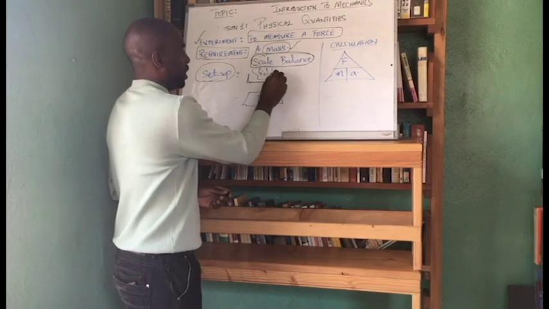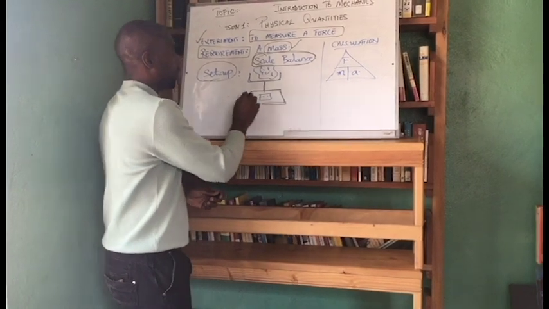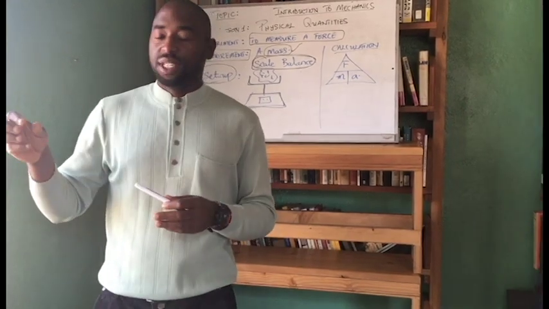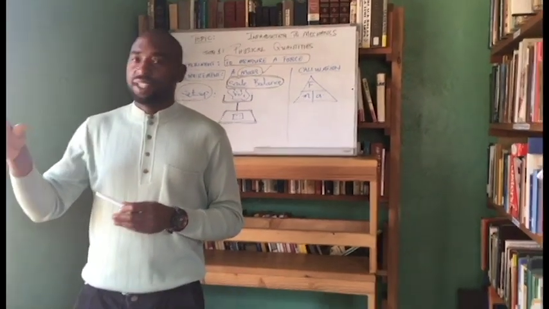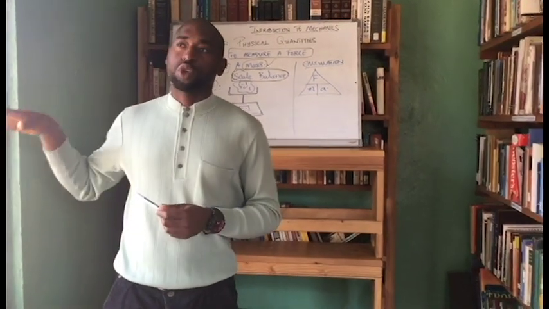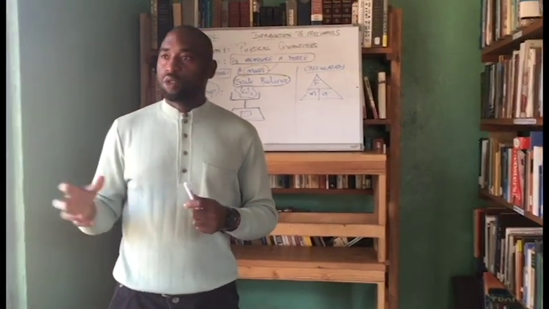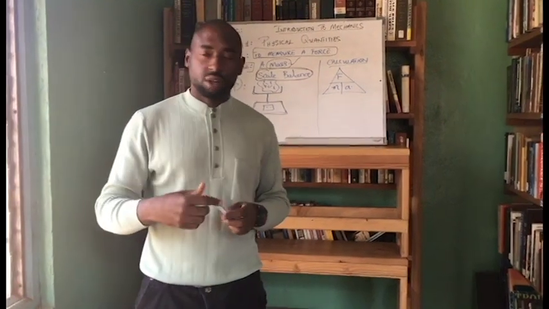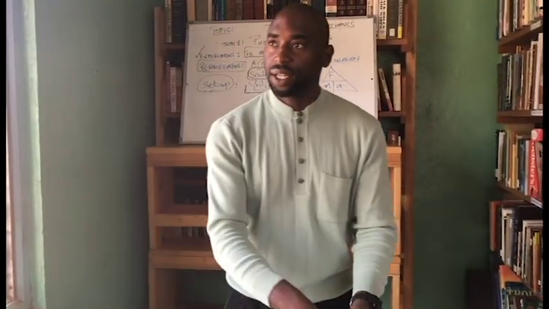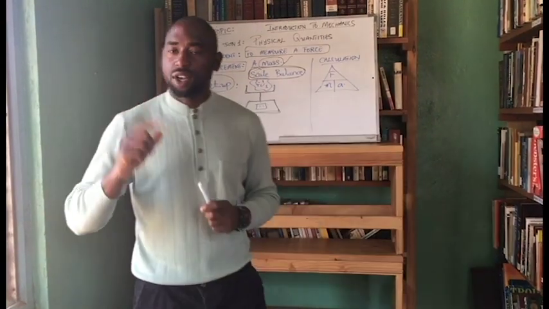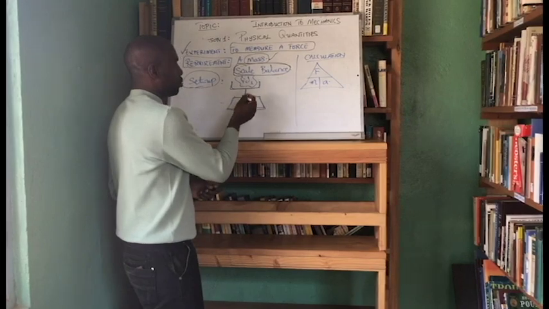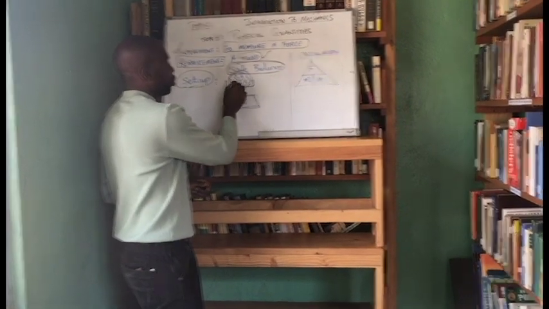Now, consider that this is a scale balance. A scale balance is what most of us see when we go to the market. Imagine Mami Gari or Mami Fish, who runs a small cold store in the main market. You go there to buy 1 kilogram or 2 kilograms of fish. She takes the fish and puts it on top of a scale pan and measures the mass of that fish. So this is actually that scale pan, and we have the mass we want to measure.